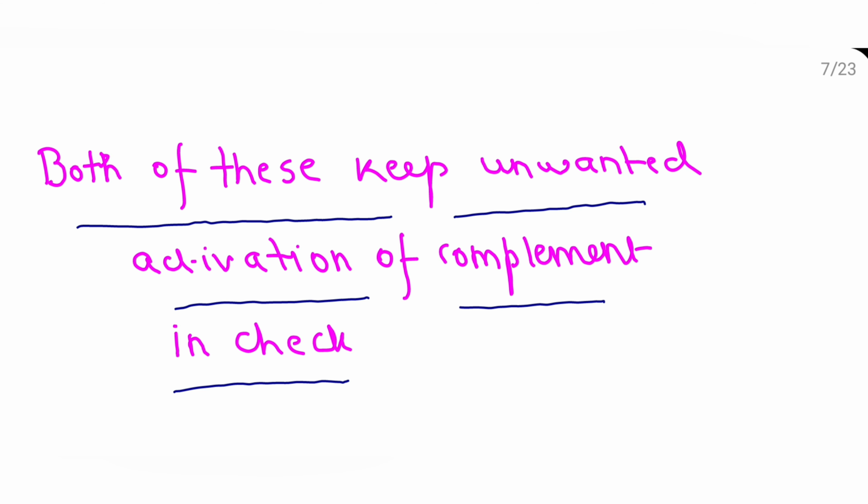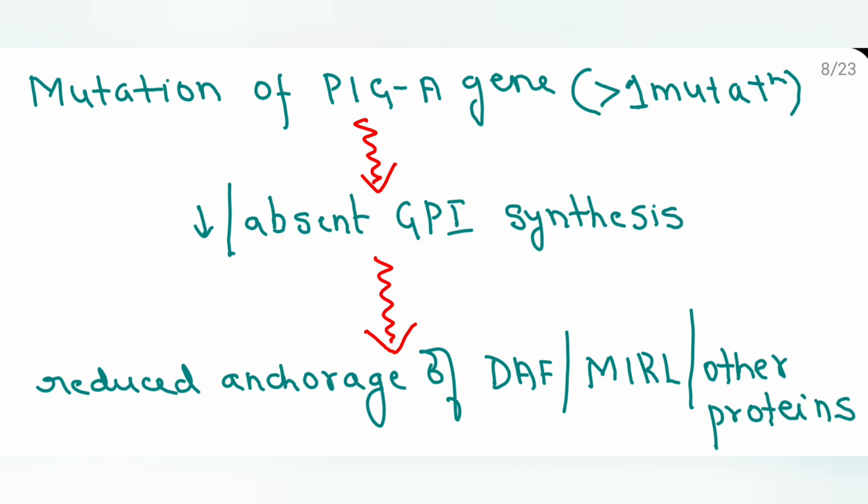So now you know, if there is no CD55 or 59, what will happen? Complement will come and attack the RBCs, because CD55 and 59 prevent the attack of complement on the RBC, thereby preventing the lysis of RBC. So in PNH what happens? I told you the PIGA gene anchors the GPI, which anchors more than 100 membrane proteins, out of which we know about CD55 and CD59. In the case of PNH, there is mutation of this PIGA gene.